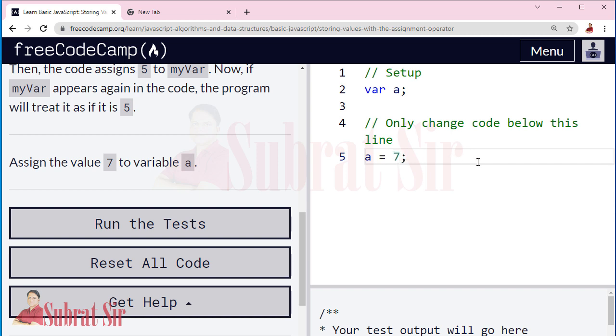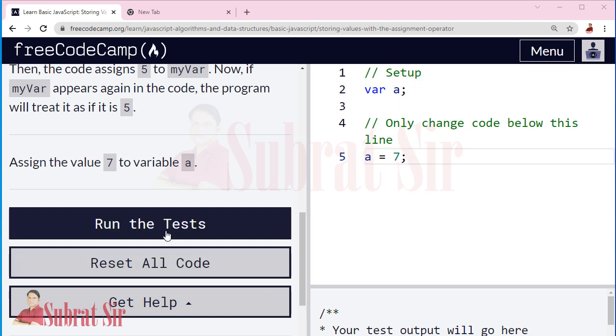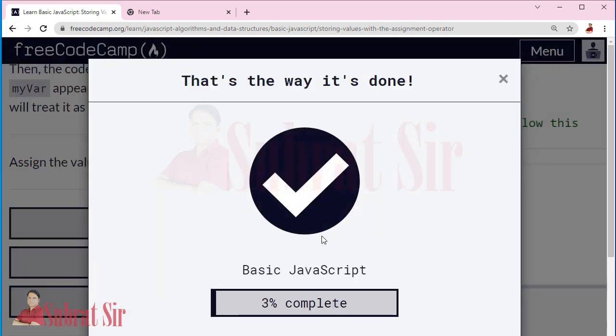Here we declared the variable, and now we are assigning a value to it. Let us see the output. Run the test. Yes. Then submit and go to the next challenge.